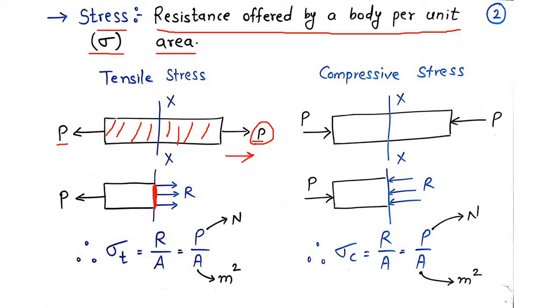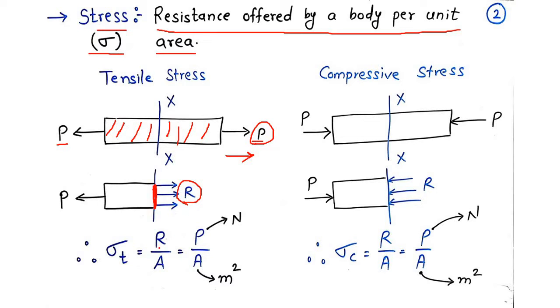There are two things, one is pull and the second is push. So in this type of loading, the load is going away from the body, which means the body will get pulled off. That means there will be an increase in the length of the body and a decrease in the diameter of the body. Whenever external loading is acting, the body will get deformed and it will try to resist it. That means it will produce some resistive force. That resistive force is denoted by R.